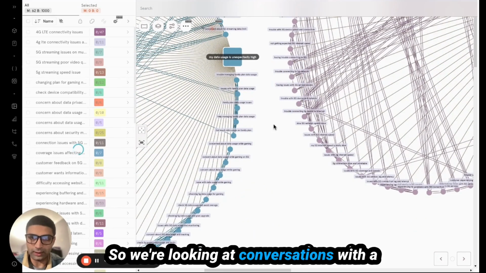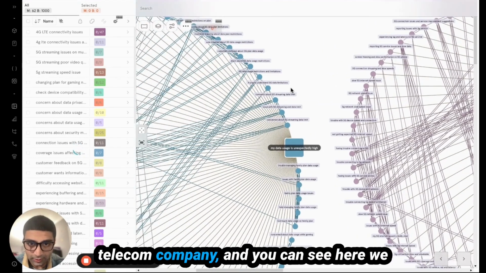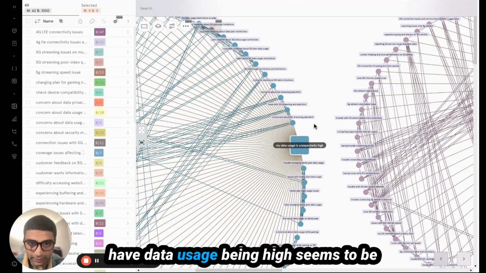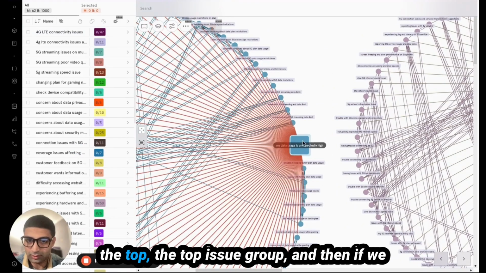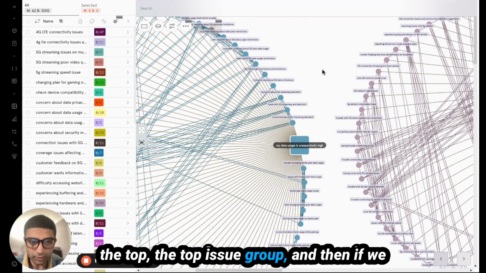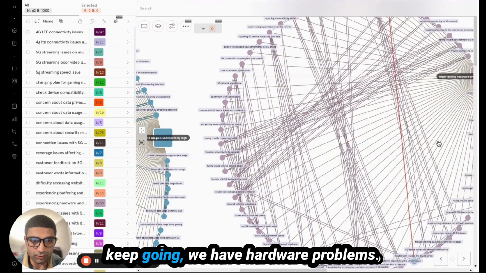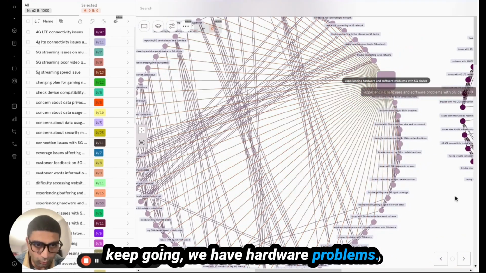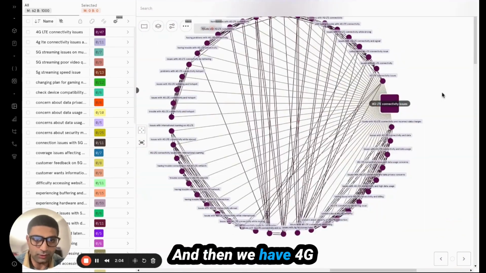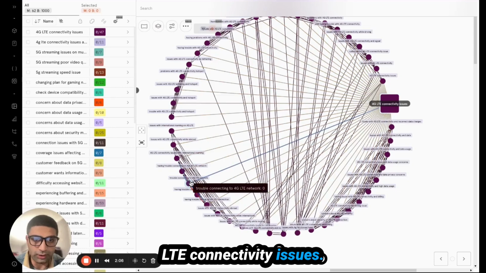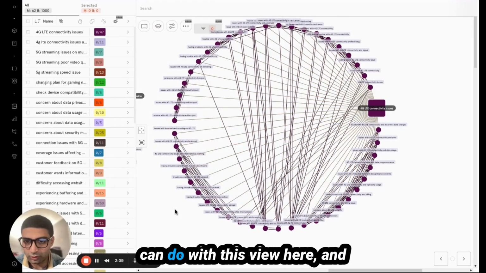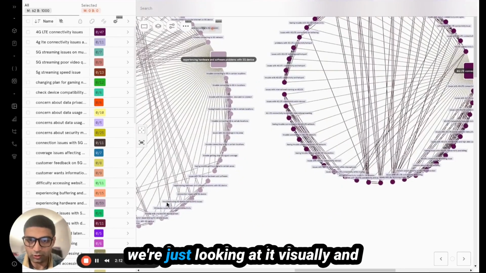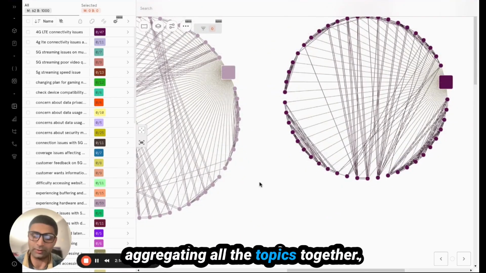So we're looking at conversations with a telecom company, and you can see here we have data usage being high, seems to be the top issue group. And then if we keep going, we have hardware problems, okay? And then we have 4G LTE connectivity issues. Now, there are a lot of things we can do with this view here, and we're just looking at it visually and aggregating all the topics together.